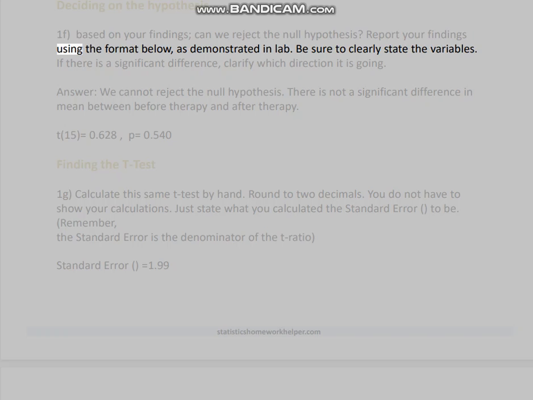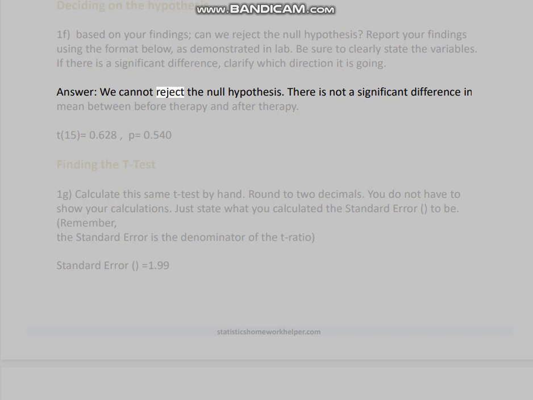Report your findings using the format below, as demonstrated in lab. Be sure to clearly state the variables. If there is a significant difference, clarify which direction it is going. Answer: we cannot reject the null hypothesis. There is not a significant difference in mean between before therapy and after therapy. t(15) equals 0.628, p equals 0.540.